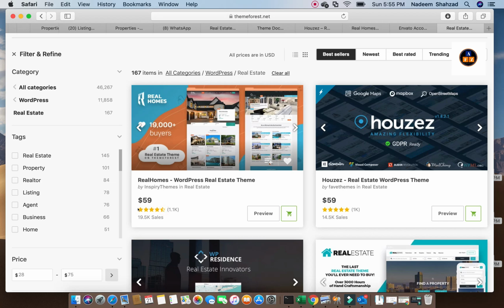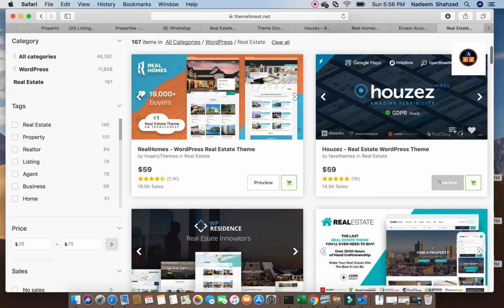This also matters. This one has 1.1k stars. Then sales: how many sales? 19.5k sales for this theme. And similarly, for this theme I have 14.5k sales, but the stars are 5 stars. Okay, and I selected this website.